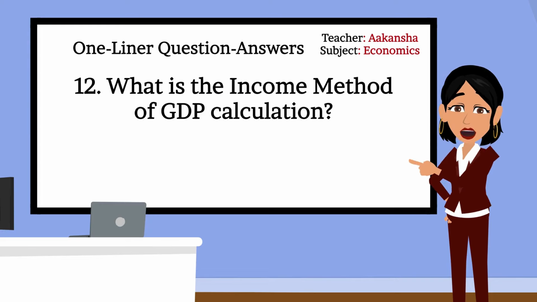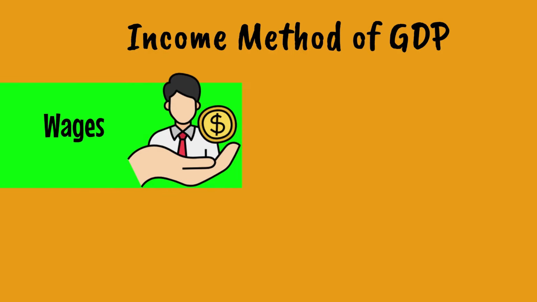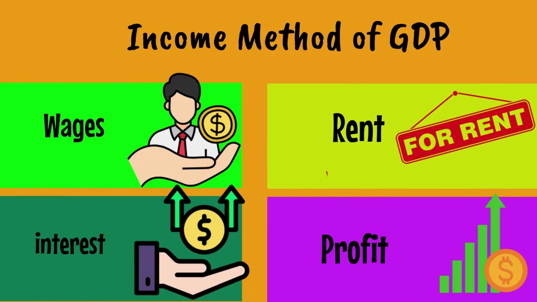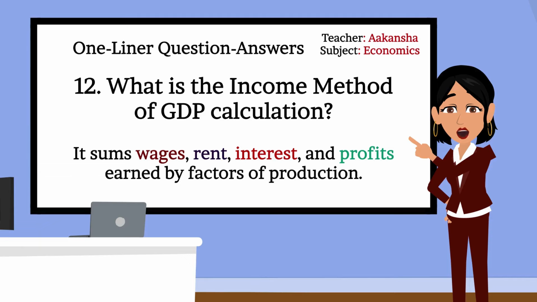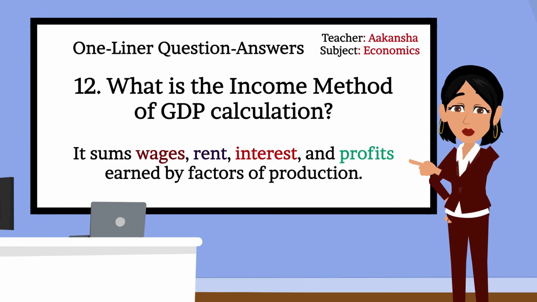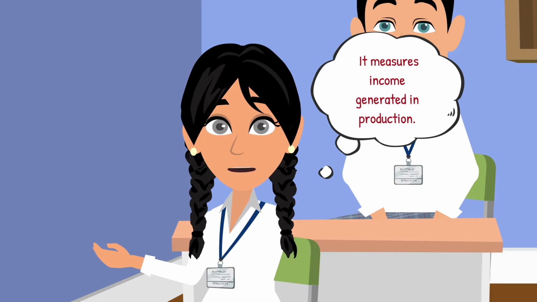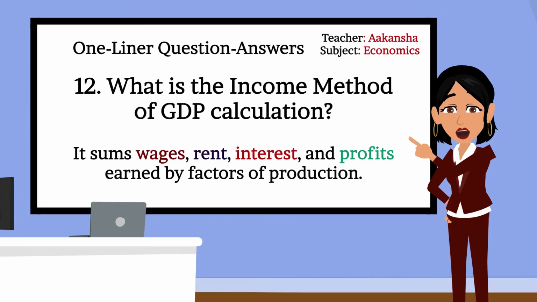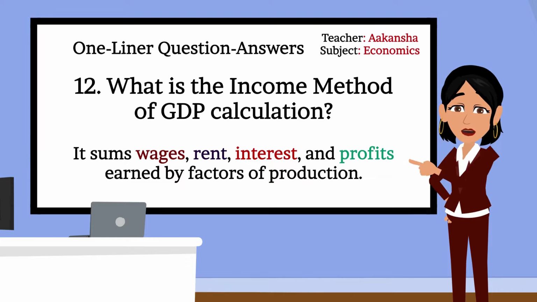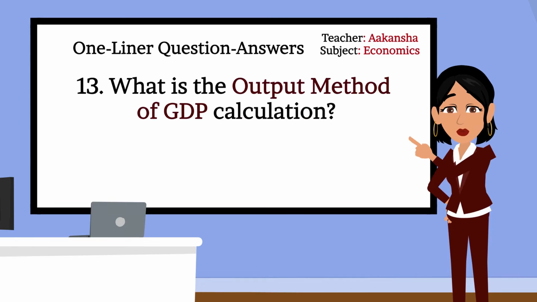Let's move forward to next question. 12. What is the income method of GDP calculation? Income method of GDP sums wages, rent, interest, and profits earned by factors of production. Correct. Now, can you tell me what it measures? Income method of GDP measures income generated in production. That's correct. Okay, class. Moving to next question. 13. What is the output method of GDP calculation?